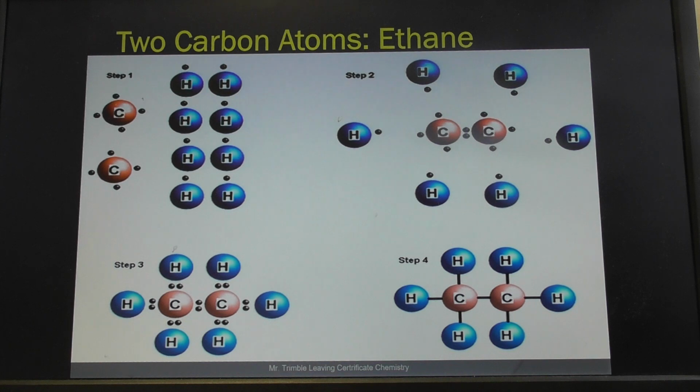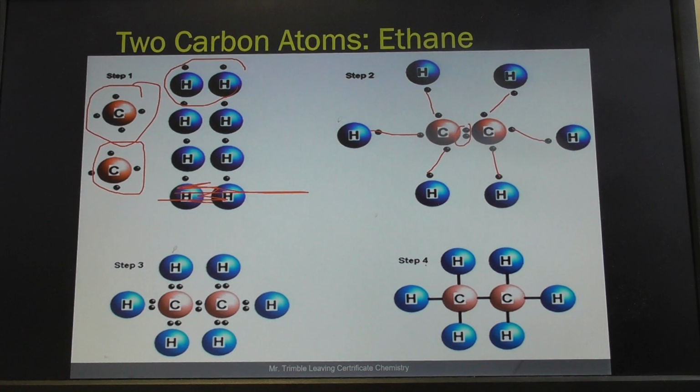This is ethane, the same sort of thing again. Every carbon has 4 valence electrons, and there's 2 of them. There should be 6 hydrogens there in total. Then you create single bonds between those, and there's a single bond between the 2 carbons, and you see every carbon ends up with its stable 4 bonds around the central atom, and that gives rise to this molecule. Again, just to re-emphasize, never forget, and it's so easily done, that these are 3D.